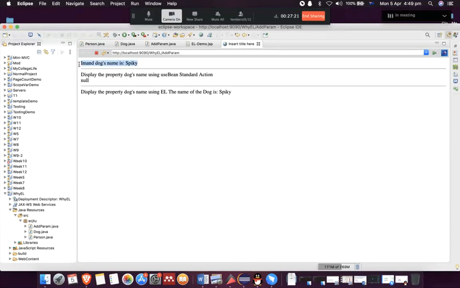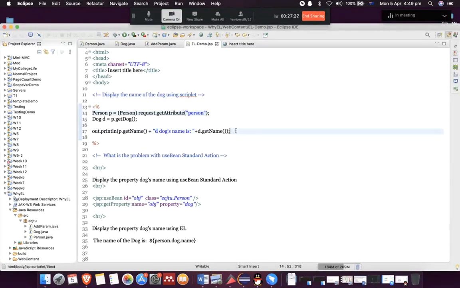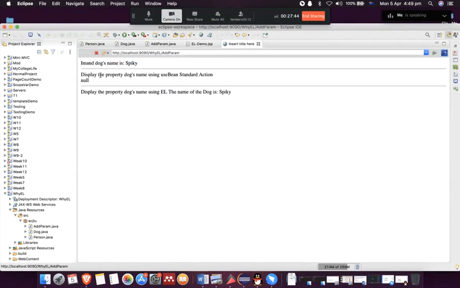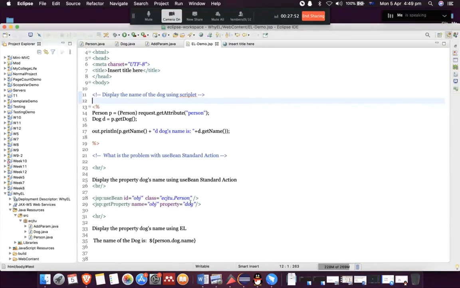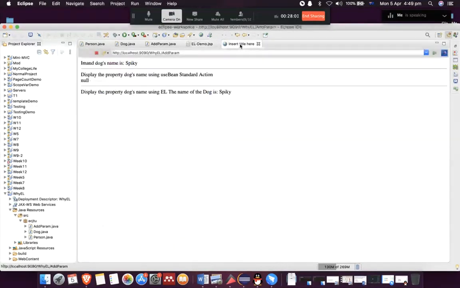Okay, so the first time we used scriptlets, it worked fine. This is the scriptlet. With a scriptlet, you can create an object of the person class, get the dog property, and print the dog's name. The only problem is you have to write too much code. Now, using use bean standard action is going to be problematic because you cannot get a nested property of another property.